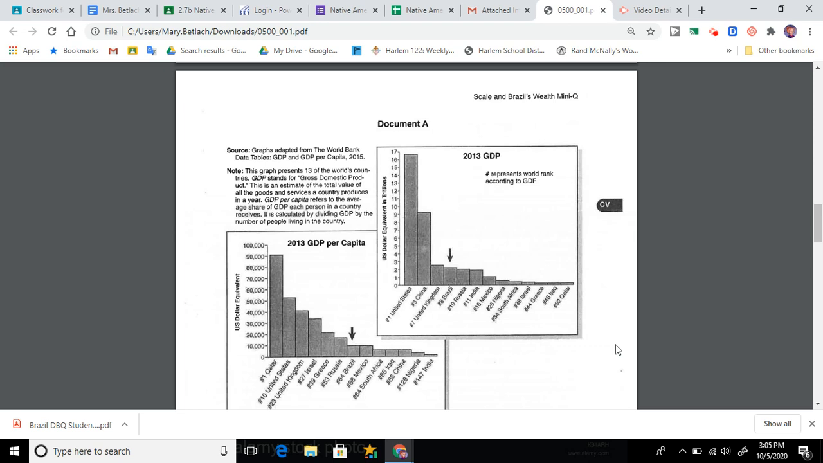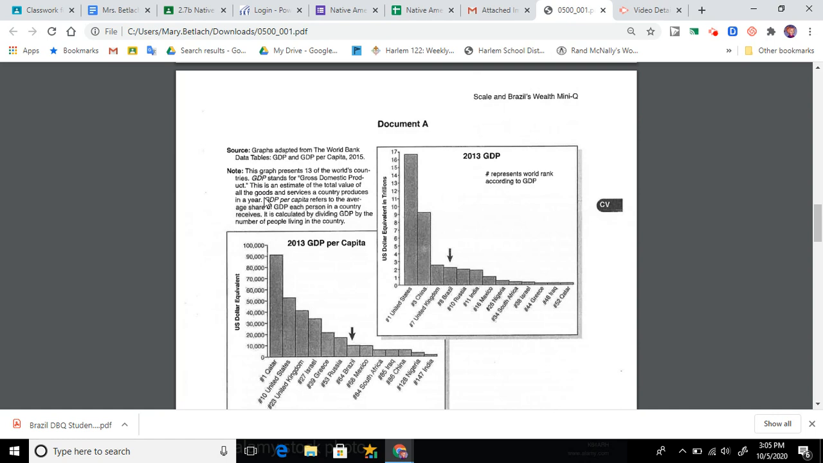This is document A from the Brazil DBQ. These are two bar graphs, and these graphs are adapted from the World Bank data tables, GDP and GDP per capita from 2015. This graph represents 13 of the world's countries.